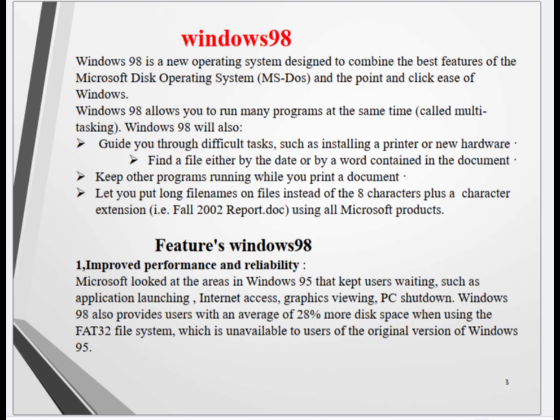Features of Windows 98. 1. Improved performance and reliability. Microsoft looked at the areas in Windows 95 that kept users waiting, such as application launching, internet access, graphics viewing, and shutdown. Windows 98 also provides users with an average of 28% more disk space when using the FAT32 file system, which is unavailable to users of the original version of Windows 95.